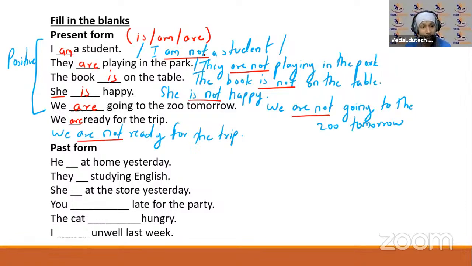Are they playing in the park? Is the book on the table? Is she happy? Are we going to zoo tomorrow? Are we ready for the trip? Okay, this is how we will frame. You will write those answers after that. Questions basically. Looking at these sentences, you will write from positive to interrogative.